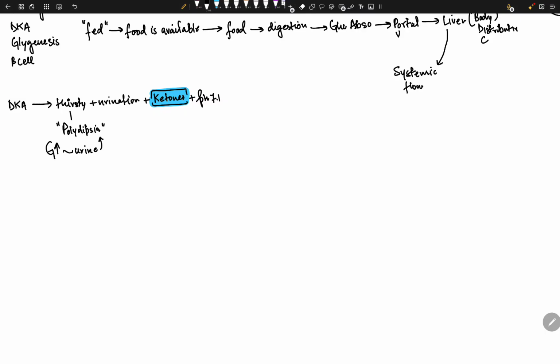Now, why is the pH 7.1? Due to ketones. Ketones are acidic in nature. So that's why we have metabolic acidosis, right? Ketone bodies are just acetoacetate and beta-hydroxybutyrate, I think, and they are super duper acidic in nature, right? So that's why the blood becomes acidic.